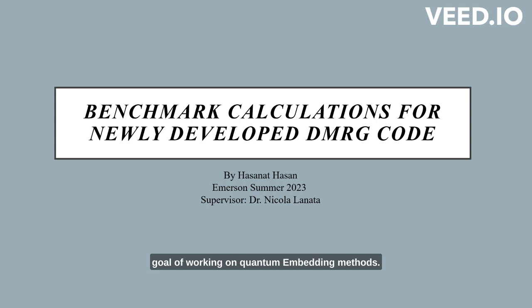With the original goal of working on quantum embedding methods, thankfully the project was smoothly transitioned to performing benchmark calculations for a newly developed density matrix renormalization group code, or DMRG code, while maintaining the core of the original project.